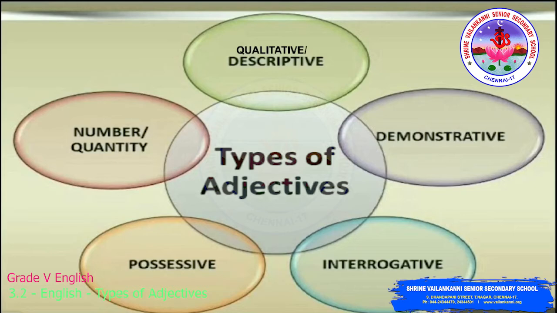Second, adjective of quantity. We can say quantitative adjective. Third, adjective of number. Then demonstrative adjective, interrogative adjective, and possessive adjective. We will see the 6 types now.